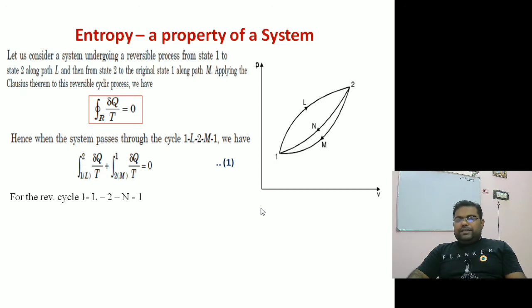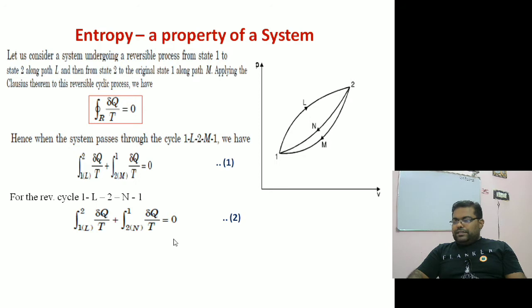Alright. Similarly, for the cycle 1L2N1, again I can apply the same equation. So I can write the integral from 1 to 2 via L of dq by T plus the integral from 2 to 1 via N of dq by T is equal to 0. So I can write the second equation.